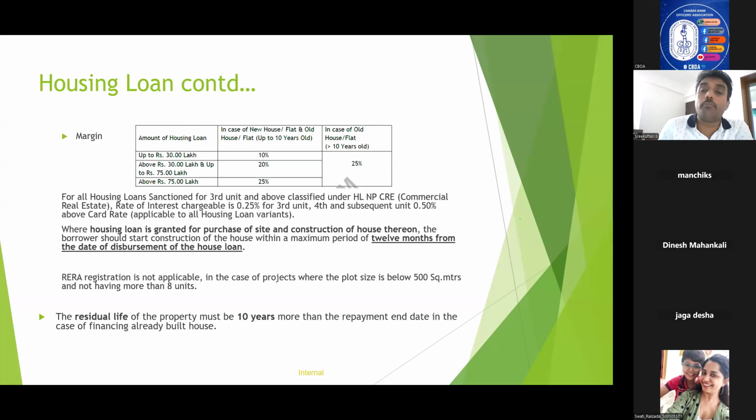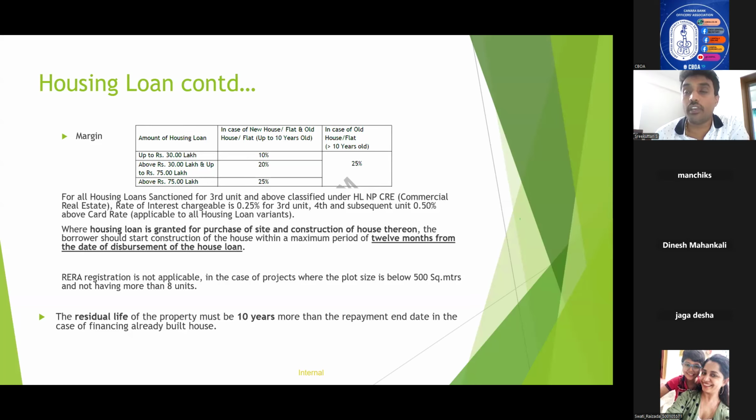Now, coming to the very important point of moratorium and repayment period. Where the housing loan is granted for purchase of site and construction of house therein, the borrower should start construction of the house within a maximum period of 12 months from the date of disbursement of the housing loan. Okay, this kind of construction loans we usually come across.